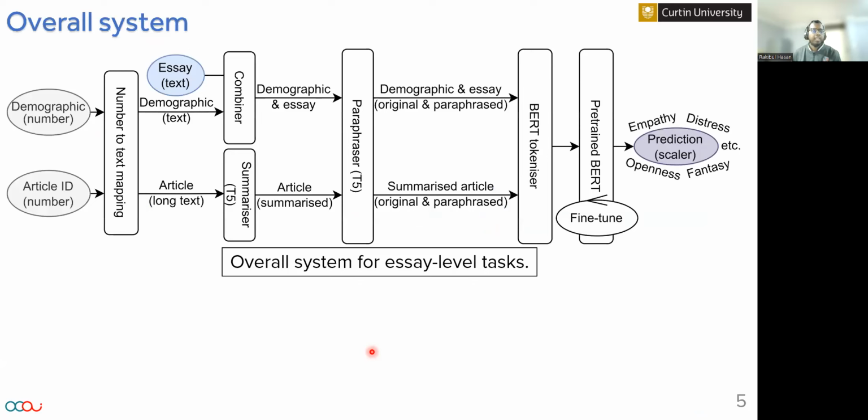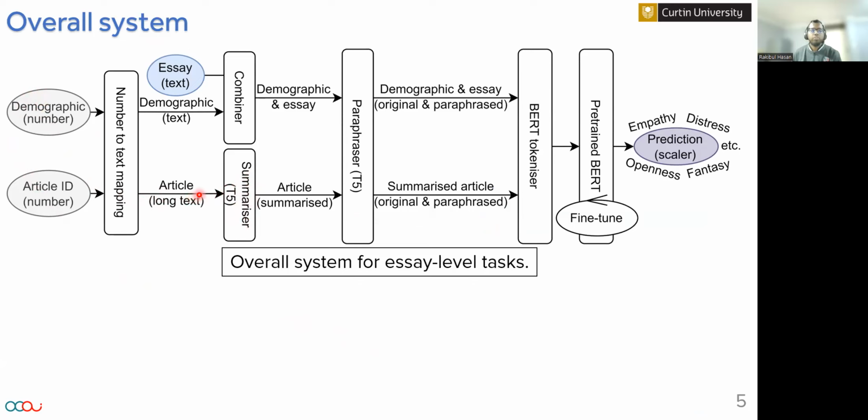To address this challenge, our overall system includes multiple transformers. First, we converted the numerical information available in the dataset into the text domain. Following that, we used a pre-trained T5-based summarizer to summarize lengthy article text.